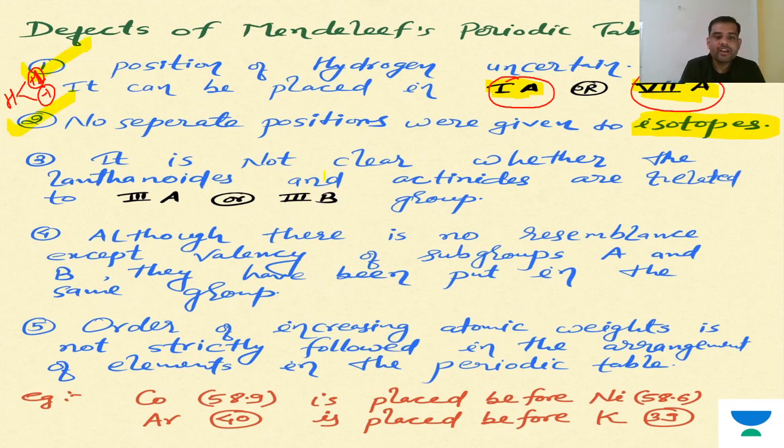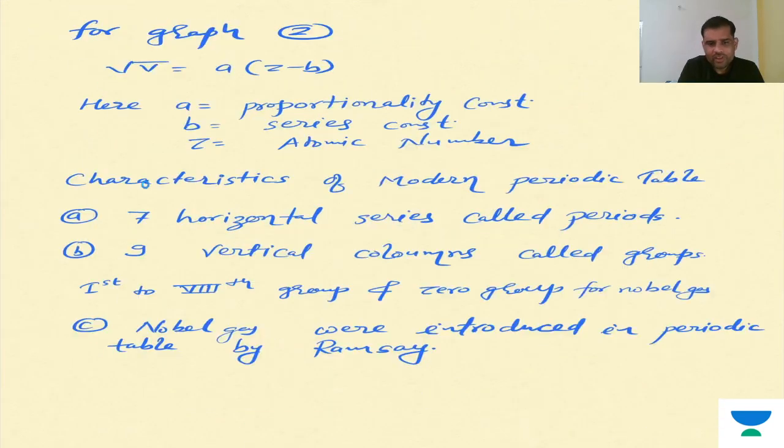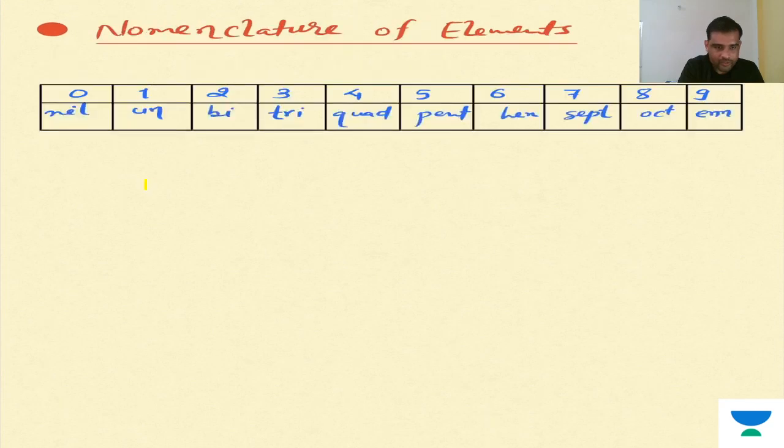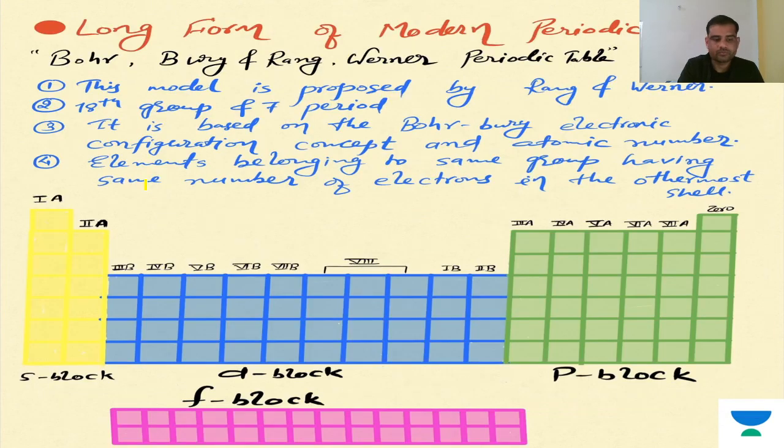Third, it is not clear whether the lanthanides and actinides are related to group 3A or 3B, which group it is. So that is not clear. Just have a look here. I will try to give some explanation from here.